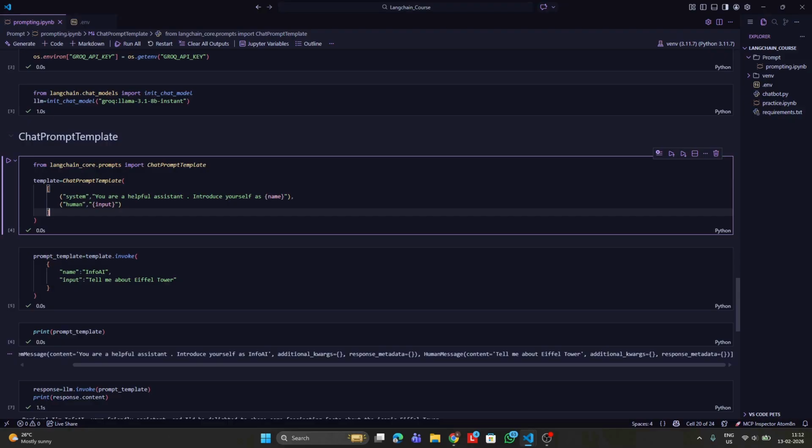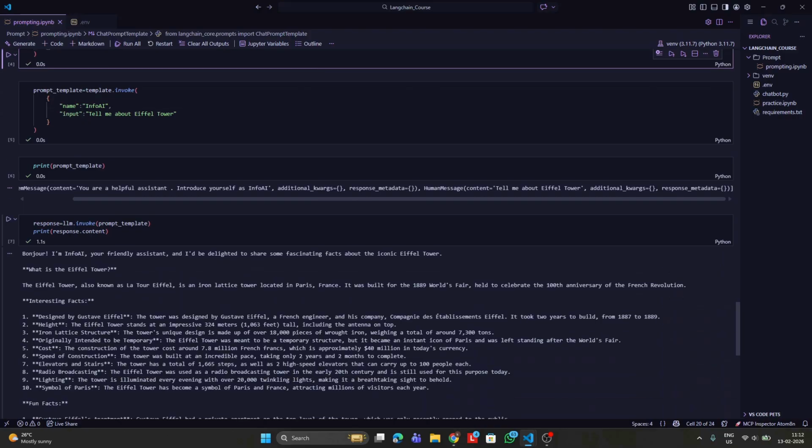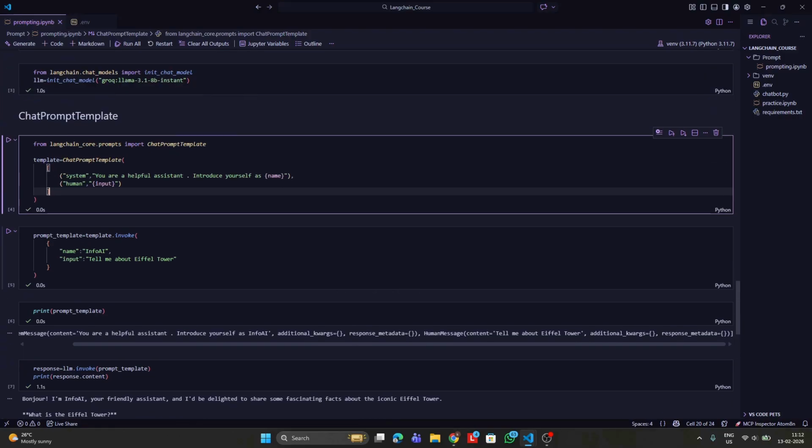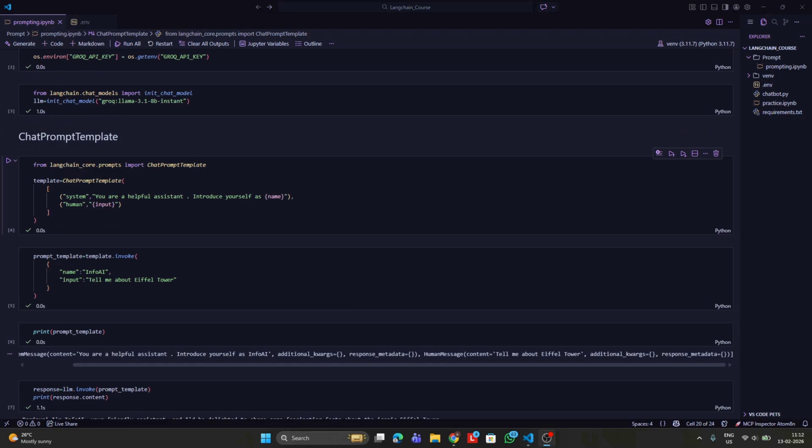The first one is to import the chat prompt template. Inside the chat prompt template, we can define whatever kinds of messages that we want. It can be either a system message or a human message or anything of that sort. The next step is to invoke the prompt template and pass in values into the template. The third step is to use an LLM and get the response. This is the first way of using chat prompt template. There are also other ways of using chat prompt template, which we will see now.